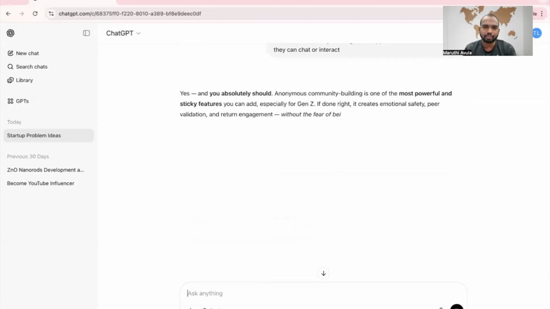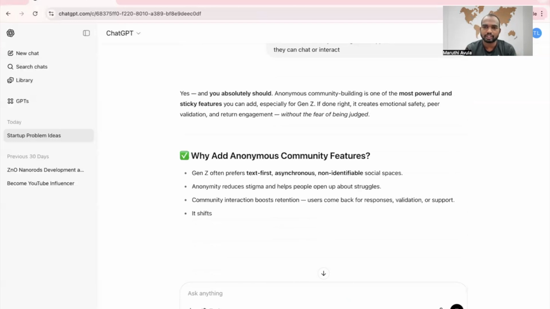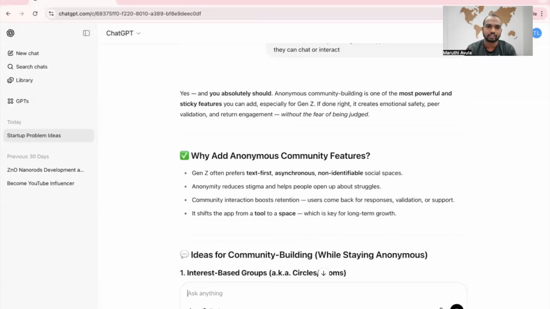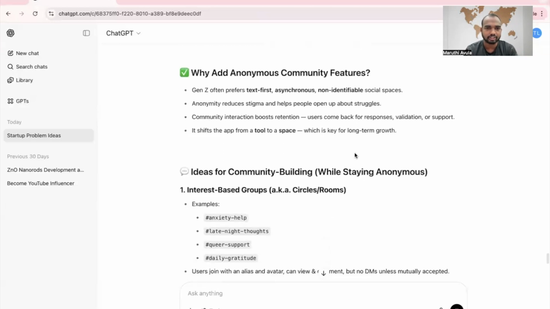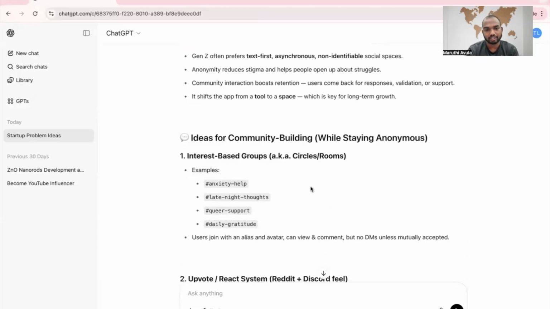Yes, and you absolutely should. Anonymous community building is one of the most powerful and sticky features you can add, especially for Gen Z. If done right, it creates emotional safety, peer validation, and written engagement without the fear of being judged. That's great. Why add an anonymous community feature? Gen Z often prefers text first, asynchronous, non identifiable social spaces. Anonymity reduces stigma and helps people open up about struggles. So, whatever we thought, it is good.